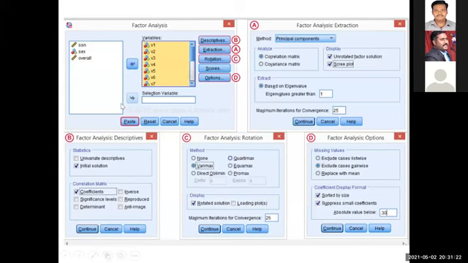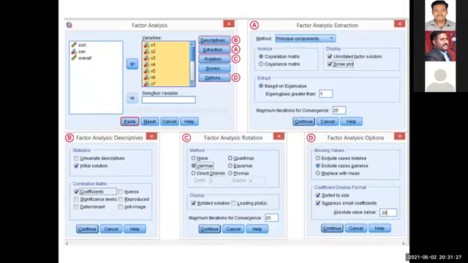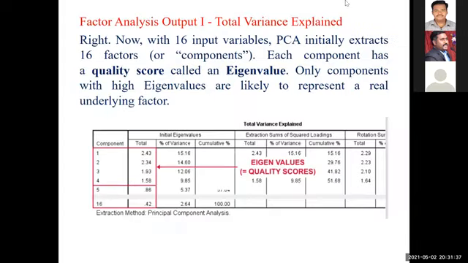So next, after doing the analysis, after choosing all those things, you will get 5 output tables. For these 5 output tables, we need to write the result. The first output table is total variance explained. This is the first output table you will see.